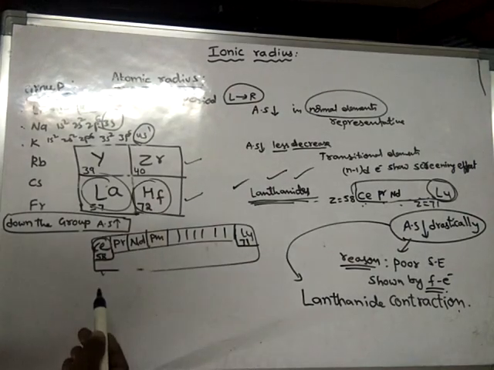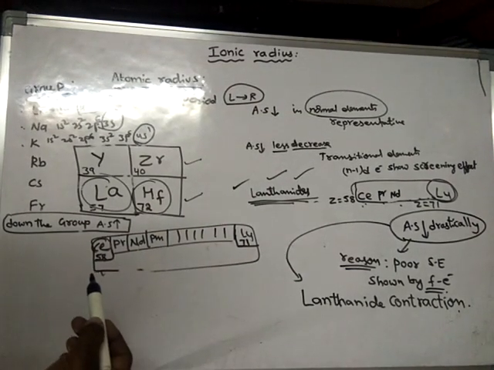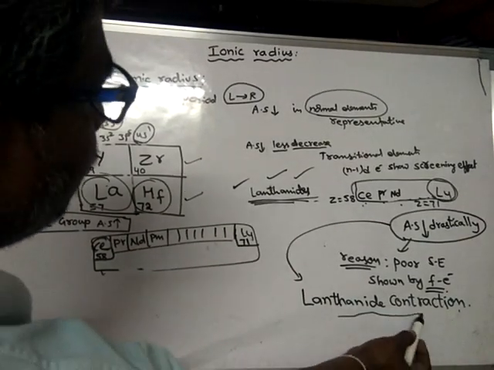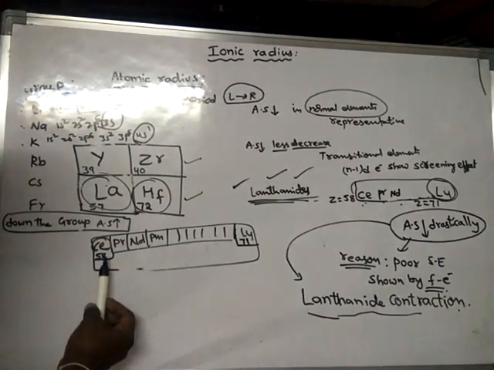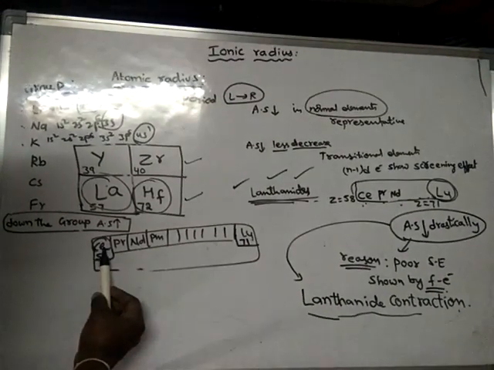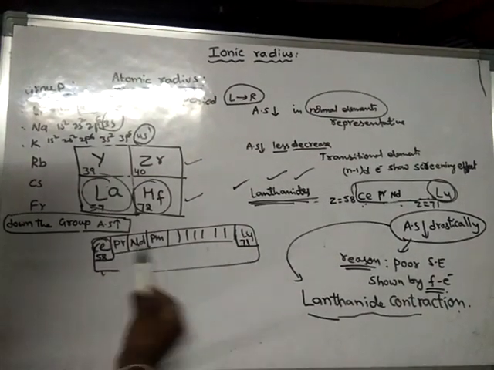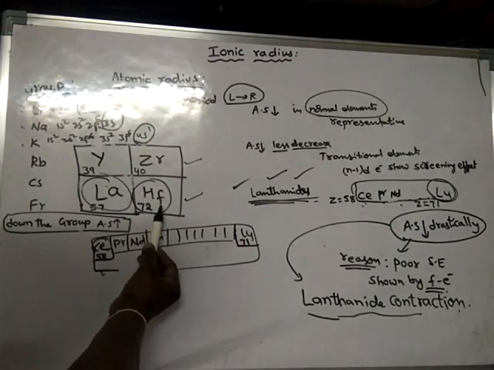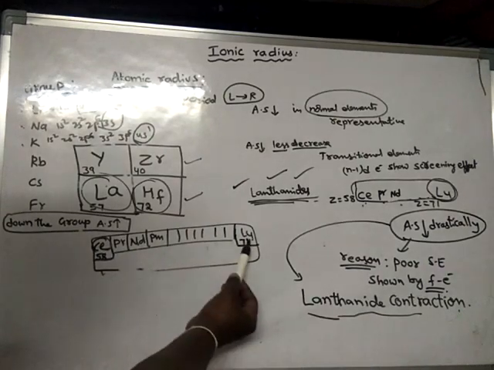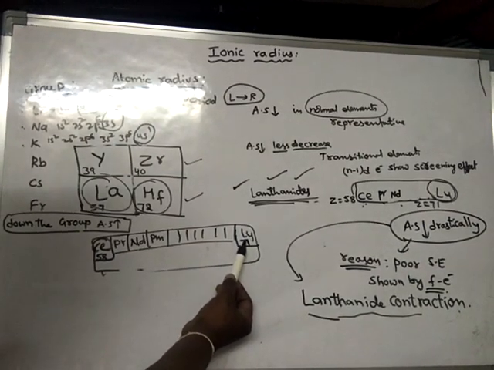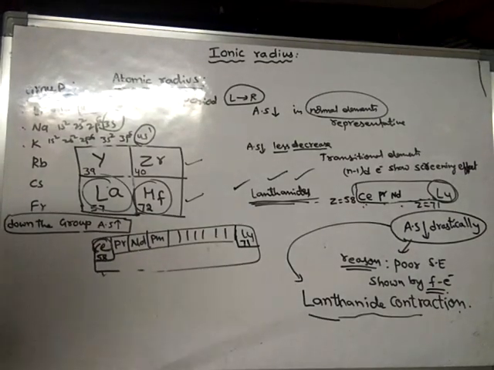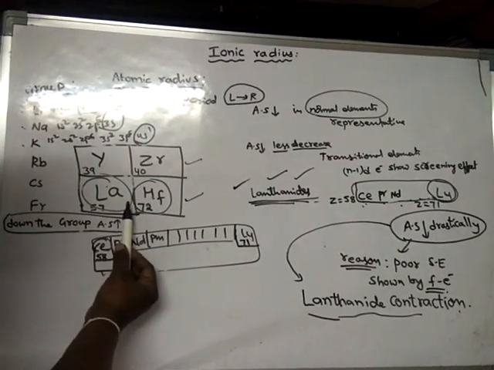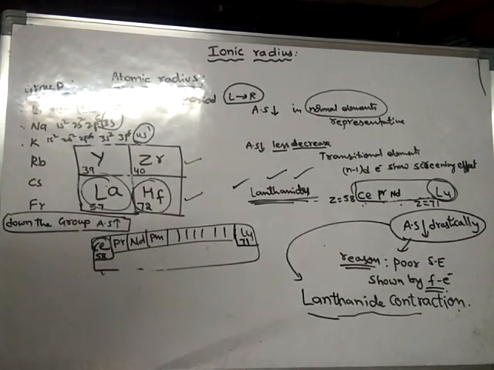hafnium already has a very small atomic size because of the lanthanide contraction. As the atomic size decreases drastically from cerium to lutetium, this decrease in size is said to be lanthanide contraction. So this effect is felt by hafnium. The result is a drastic decrease in atomic size in hafnium. So, compared to lanthanum, hafnium will have a very small atomic size.